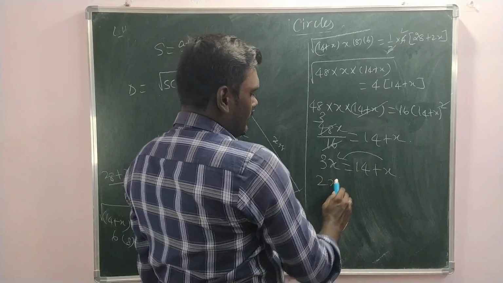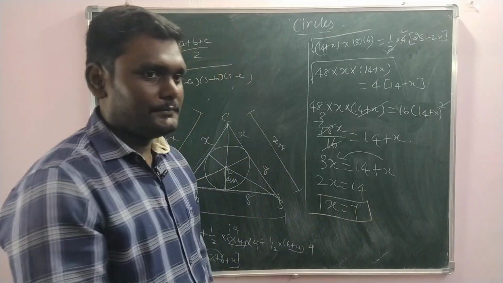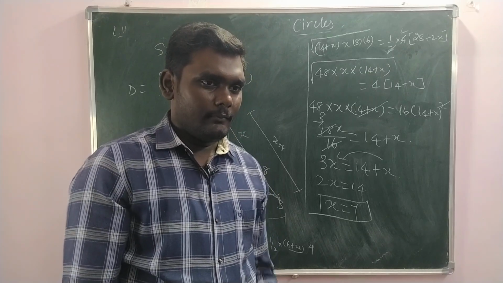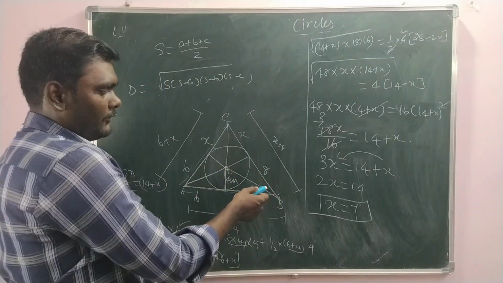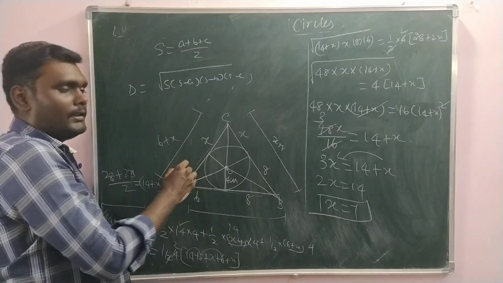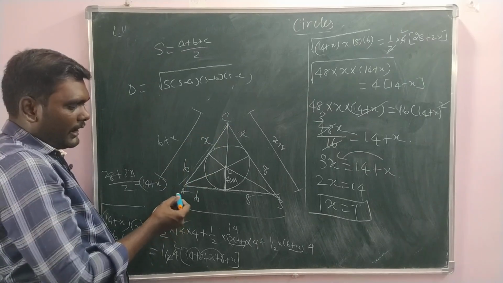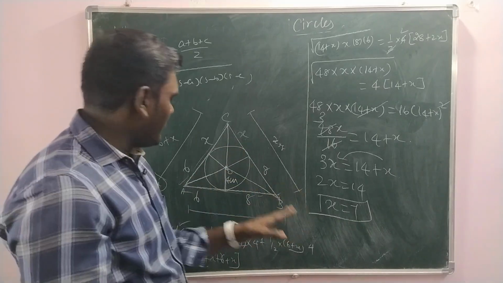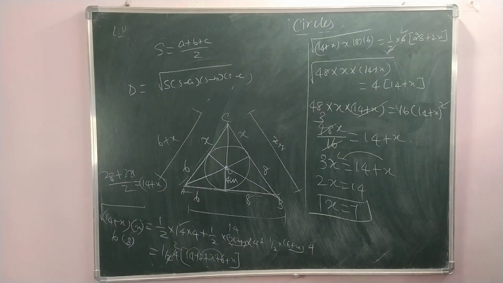When you transpose, 2x equals 14, x equals 7, but that is not the answer. You have to find the sides AB and AC. So 8 plus 7, 15 is the length of BC. 6 plus 7, 13 is the length of AC. Therefore the lengths of the sides AC and BC are 13 and 15 respectively. Like that you have to write and finish.